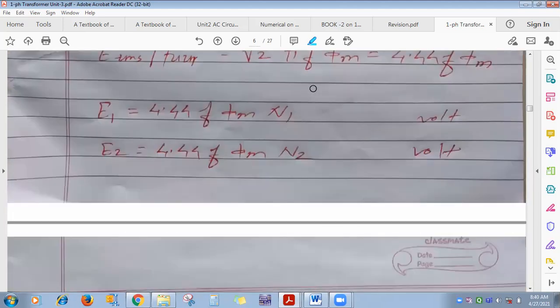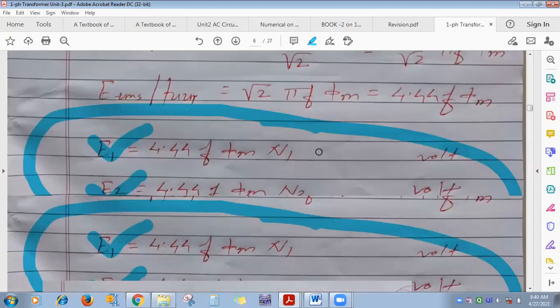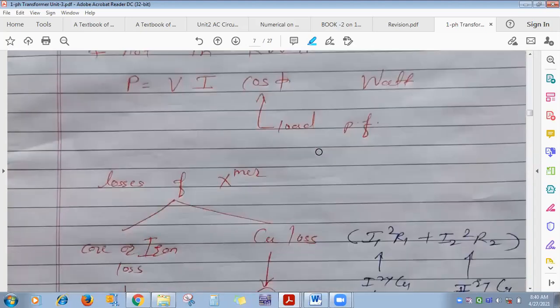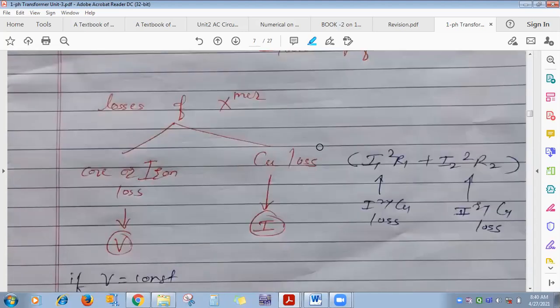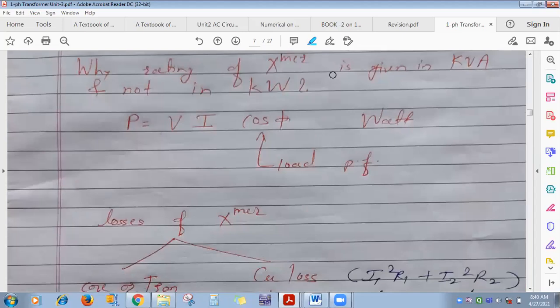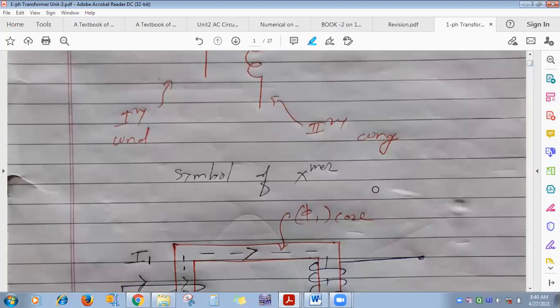Again, which one is the correct formula for induced EMF? E1 is self-induced EMF, E2 is mutually induced EMF. Numericals are on this. In this formula, what is phi? Phi is flux, and we have also seen flux density. I think it will be better to go through every topic one by one.